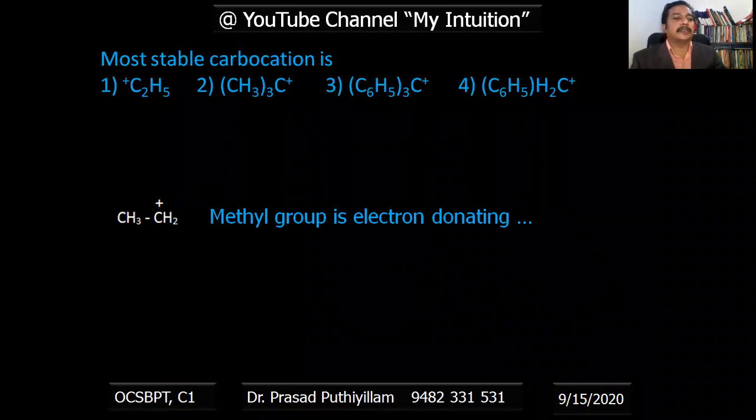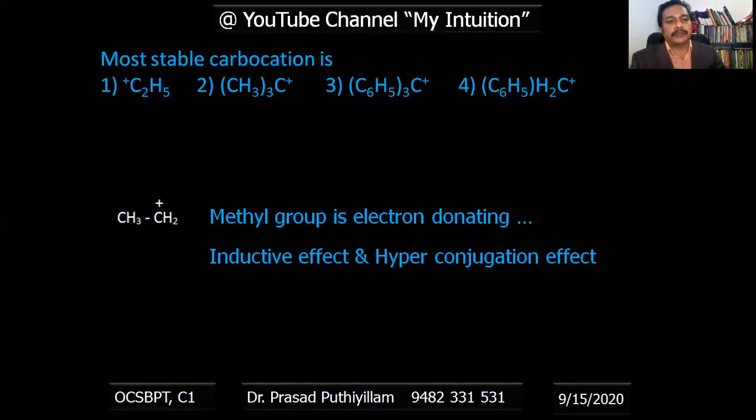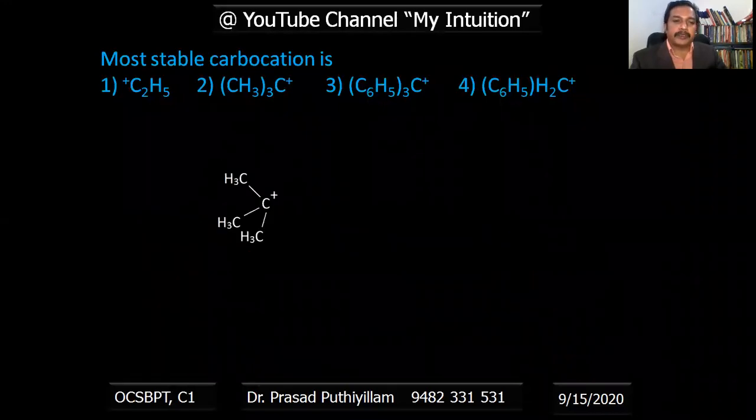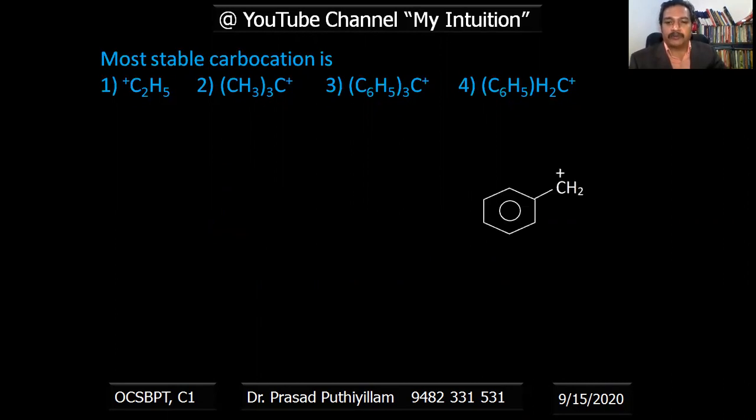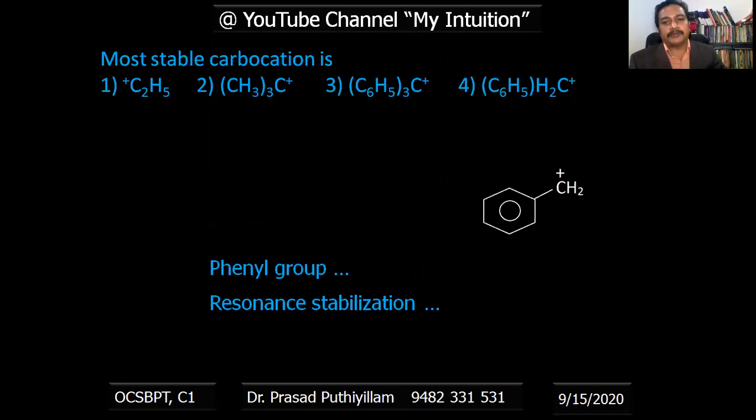A methyl group is present in this particular molecule, which is an electron donating group. Therefore, that carbocation can be stabilized. It is also having inductive effect and hyperconjugation effect. The second structure consists of methyl groups, which are electron donating. Inductive effect is there, hyperconjugation effect is there, and more hyperconjugating resonance structures are possible. So it is more stable than the first option because it has got three methyl groups. If you consider the fourth option, the phenyl group has resonance stabilization possibilities. Because of resonance stabilization, it can be more stable than the first option and the second option.